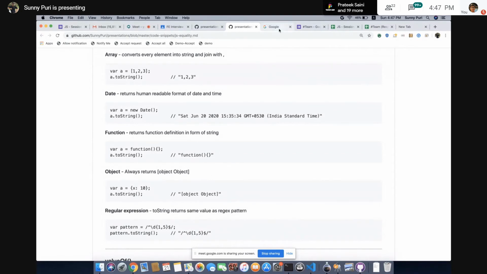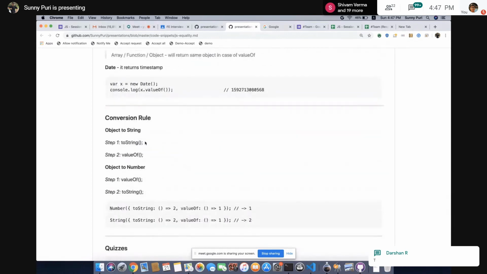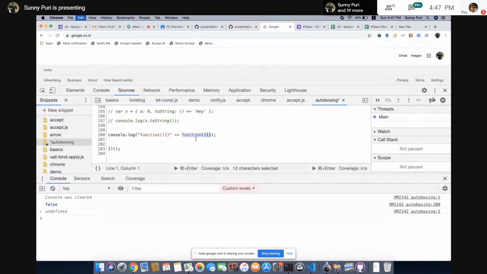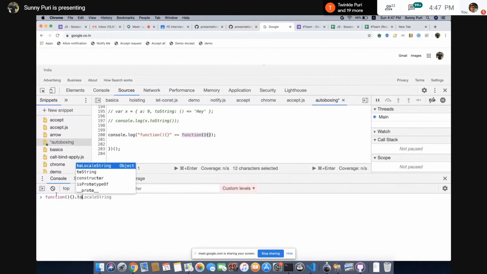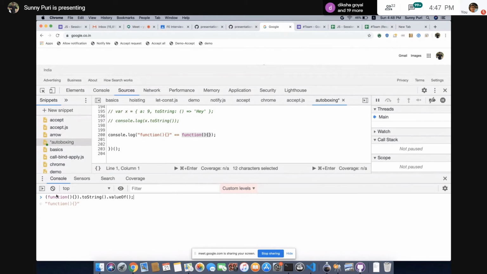So in case of object to string, toString, then valueOf. It will give you this, and this is equivalent to this.